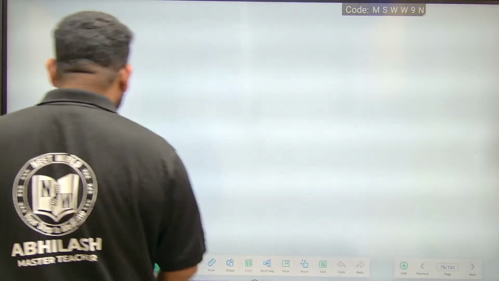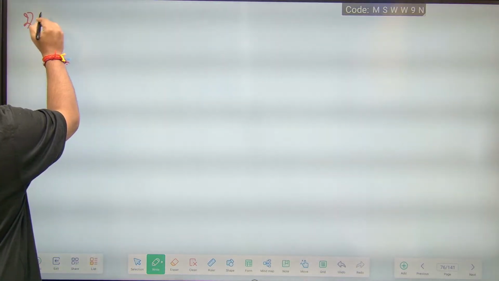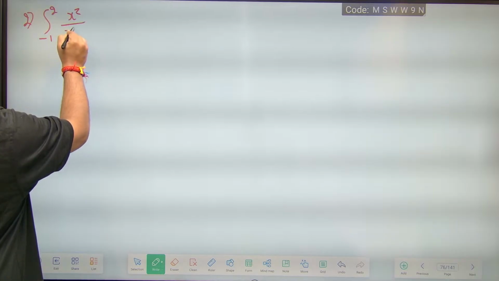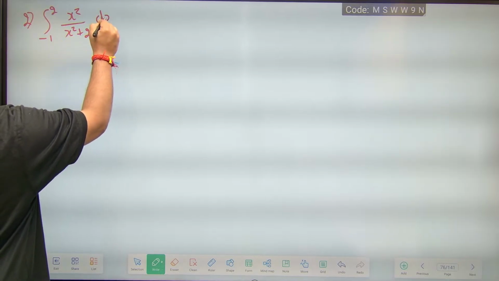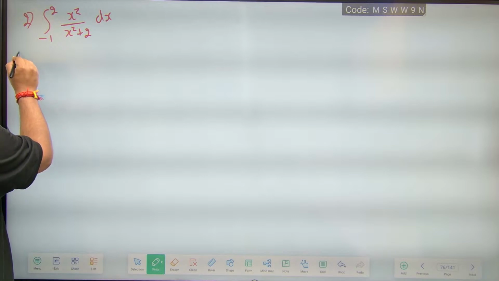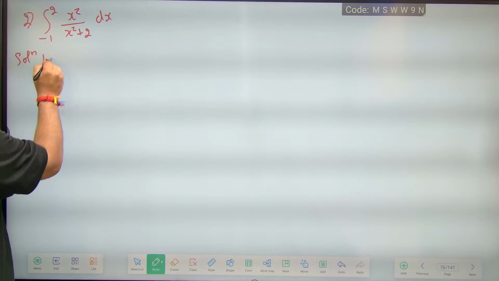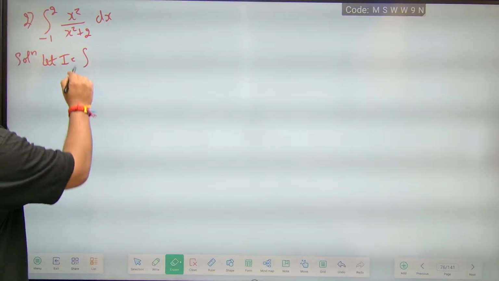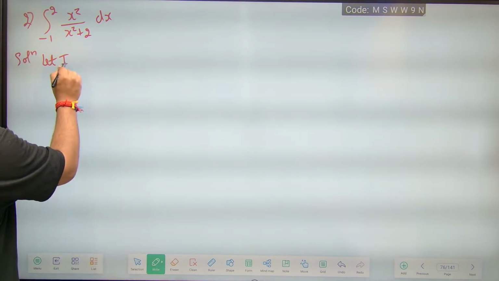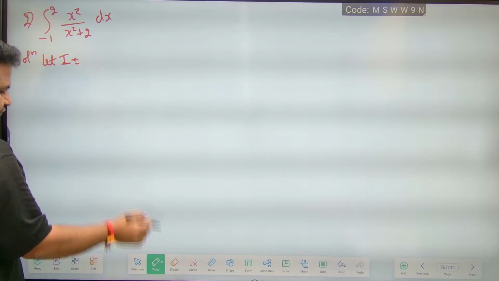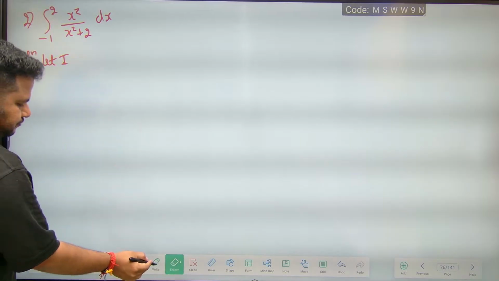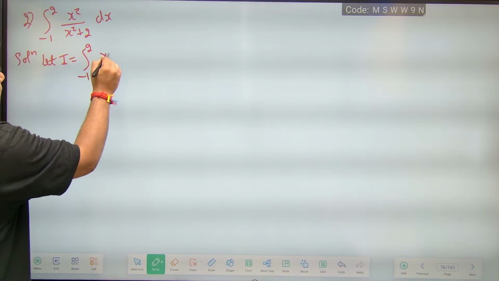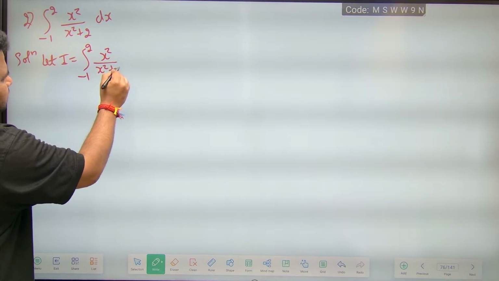The second question that is given is, evaluate the integral from minus 1 to 2 of x square by x square plus 2 dx. Solution. Let I be equal to the integral from minus 1 to 2 of x square by x square plus 2 dx.